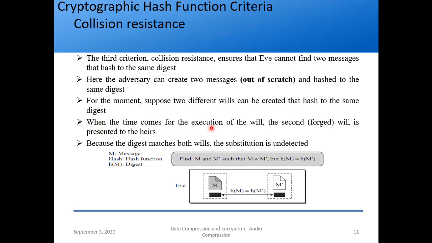When the time comes for the execution of the will, what will happen? The second forged will is presented, and since they hash to the same digest, it will not be known.